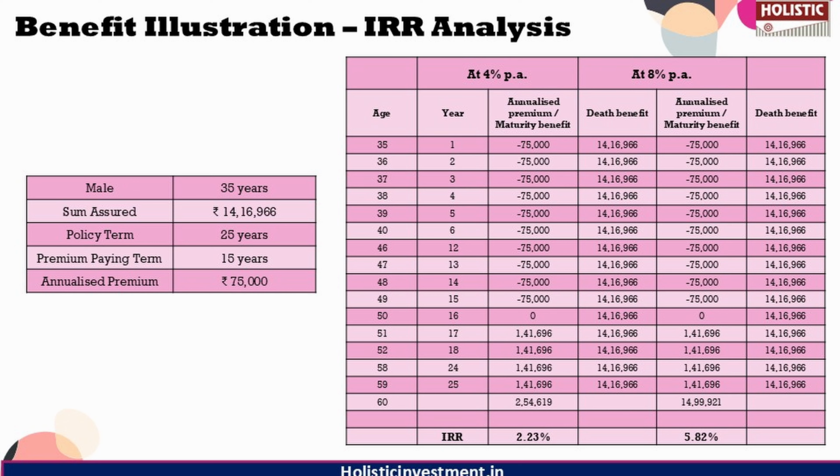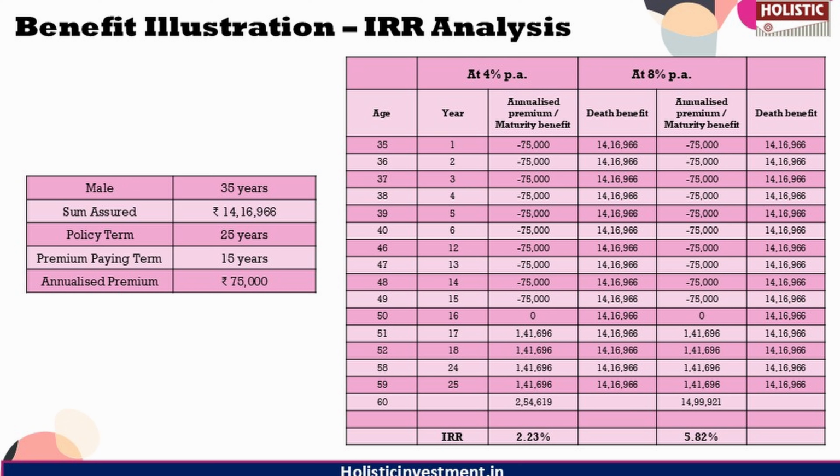Under section 80C of the Income Tax Act 1961, premiums paid up to 1.5 lakh per annum are exempted from tax, whereas the maturity benefit or the death benefit are exempted under section 10(10D) of the Income Tax Act of 1961. So it is the same as with any life insurance policy.